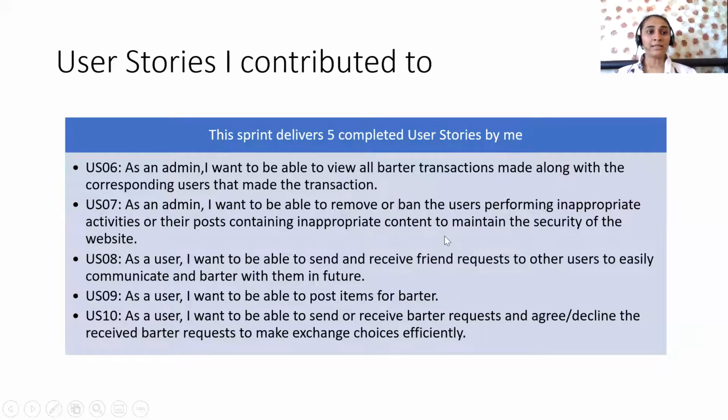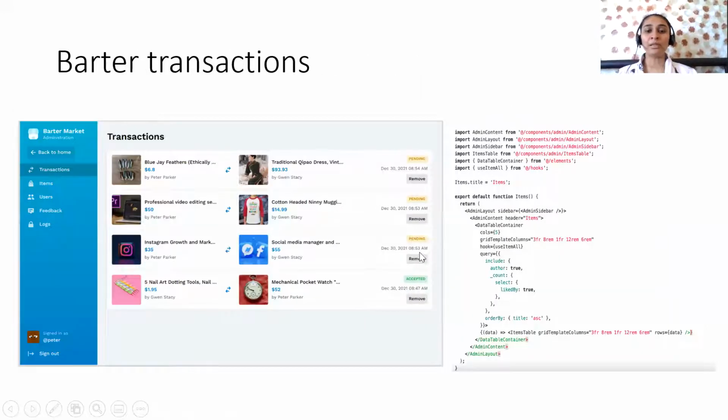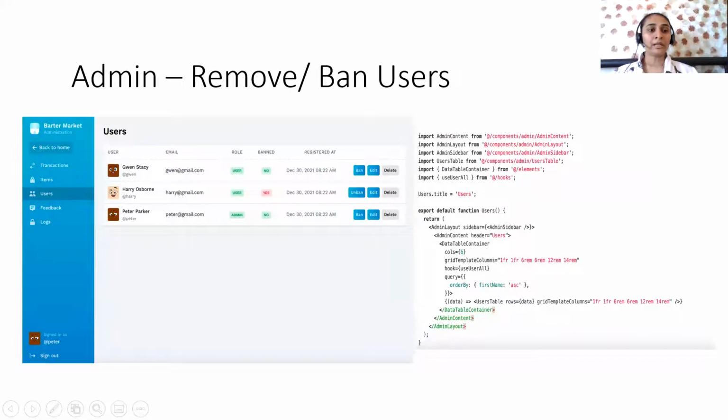The next slide is about the barter transaction. Here we can see the code for the barter transaction, and there is a barter transaction history if they want to remove or decline, like this. The next is for the admin to remove or ban a user. Here we can see the code for removing and banning users, and the admin can ban users and also remove them.